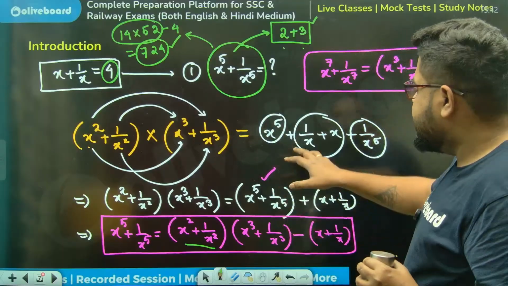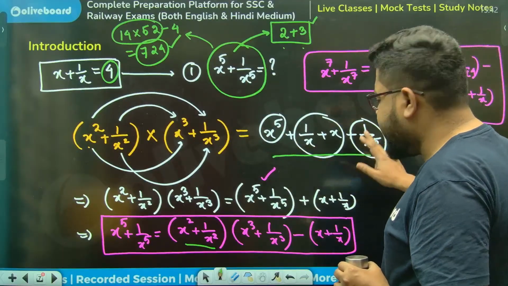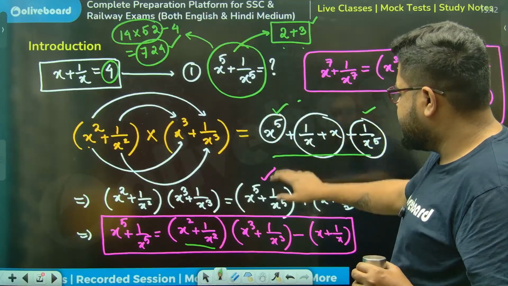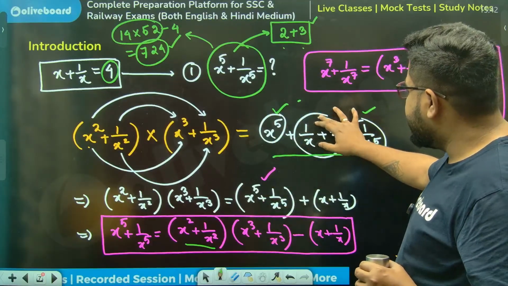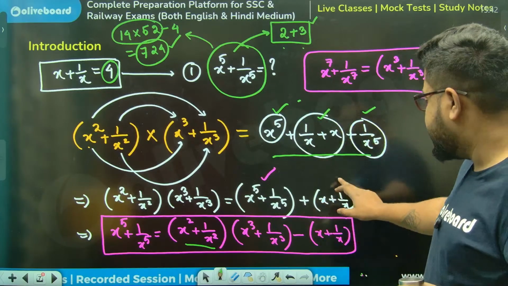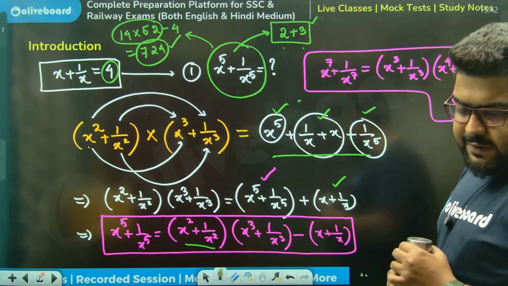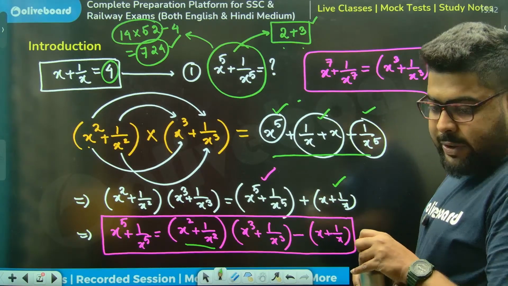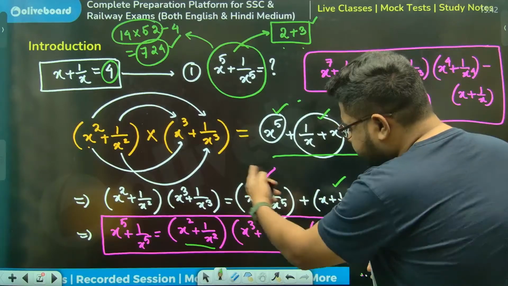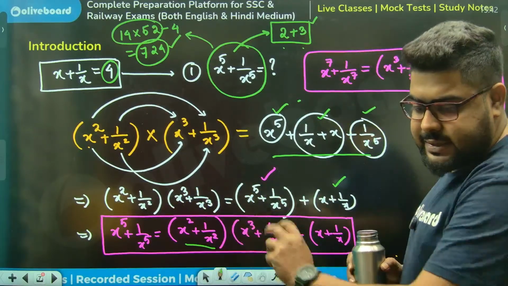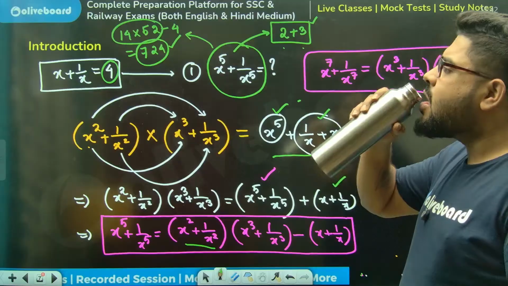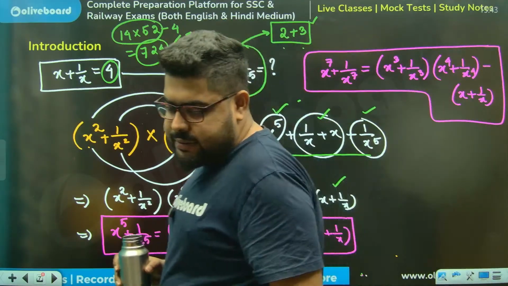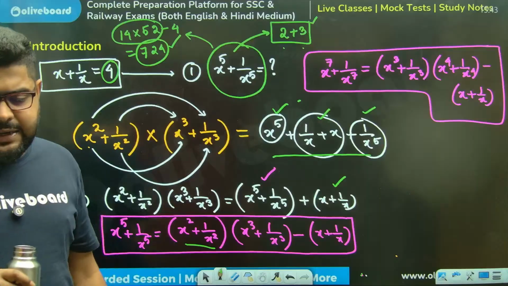What I've done, I've just rearranged the right hand side. This and this I've taken together in a bracket, and the middle two I have taken together in another bracket. Because next line I'll change the sides. That's the reason. Nothing else. Clear? Lakshmi, clear?